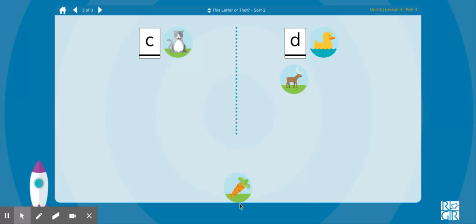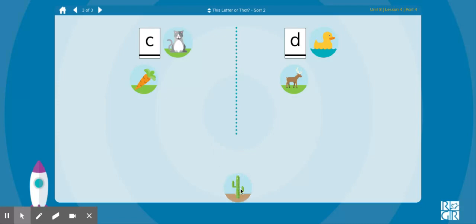Carrot. What sound do we hear at the beginning of carrot? Does carrot go with cat or duck? Cat, carrot, both begin with the letter C that says k.